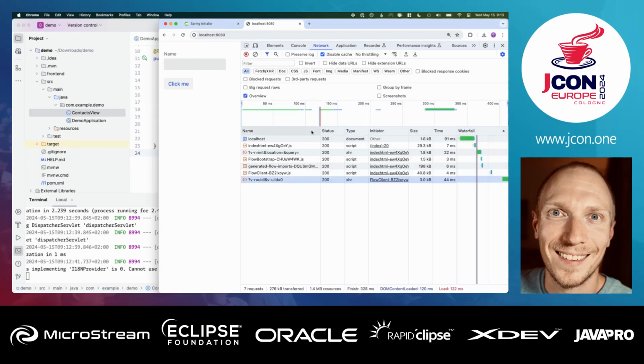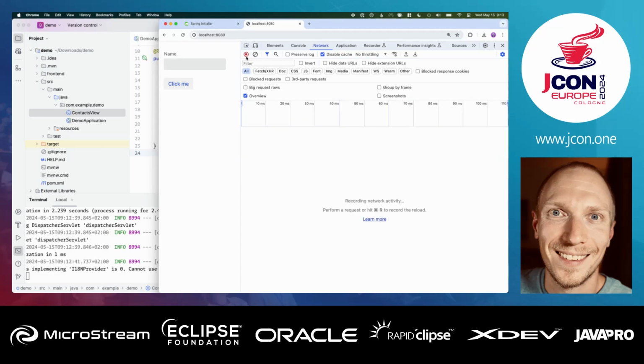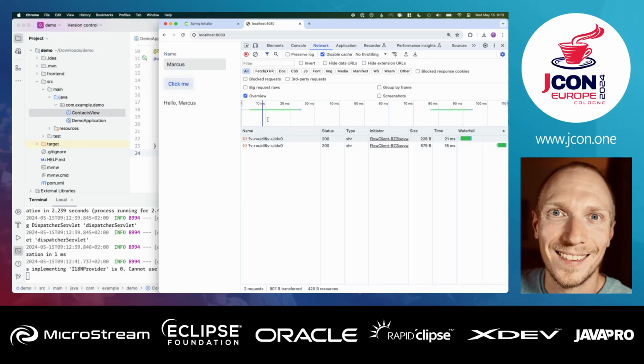So we're not generating HTML that we're sending over. We're not rendering anything on the client. We're just sending render instructions over. So if we clear this out and say Marcus again, that's my name, click here.